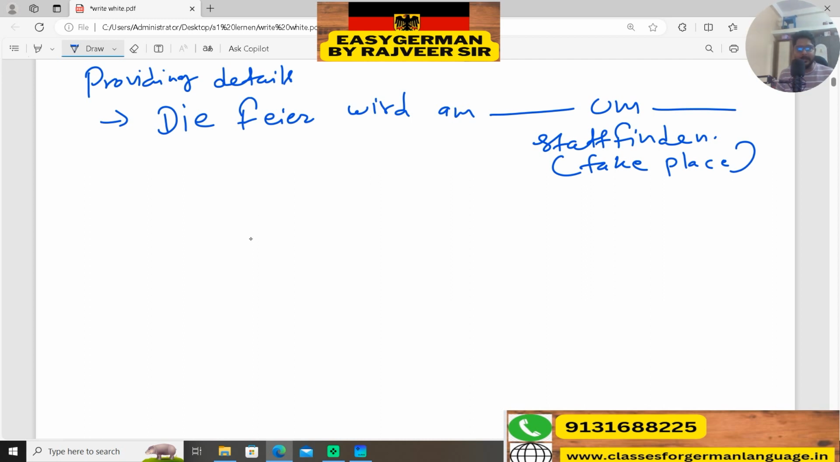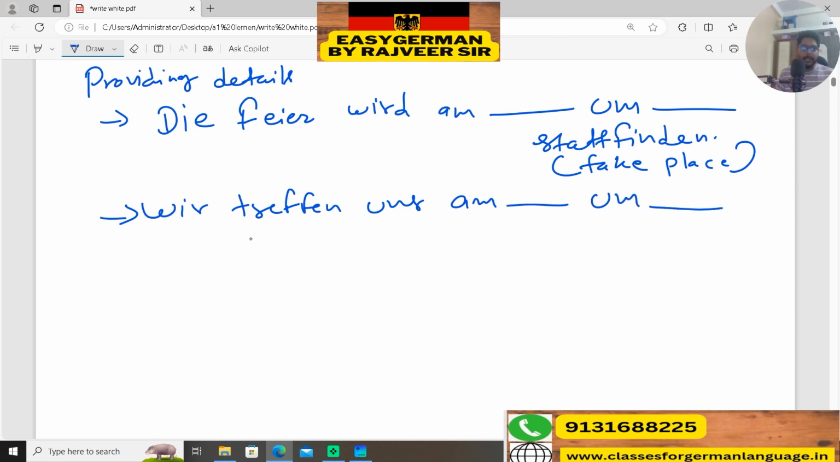Or you can use wir treffen uns. You can add on date, you can add here timing, and in or im you can add on the place. So in this way also we can do.